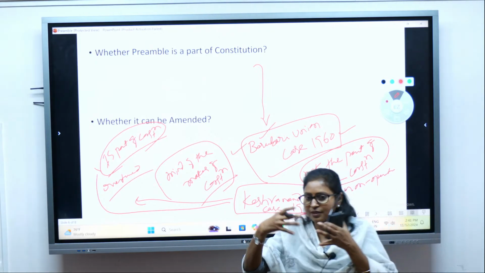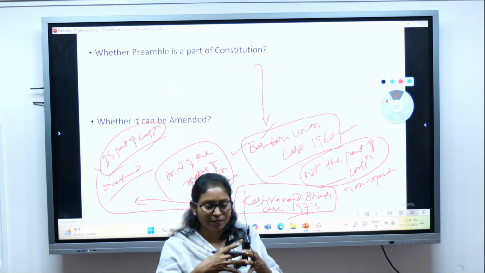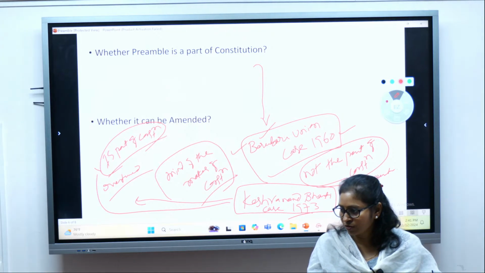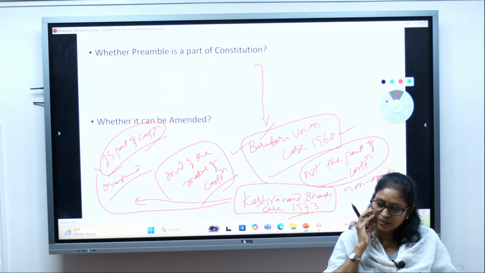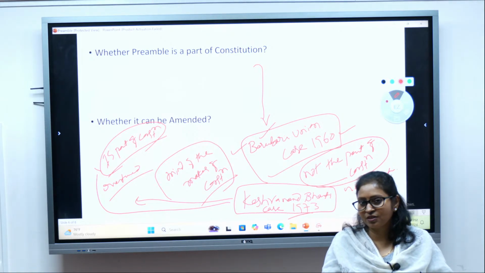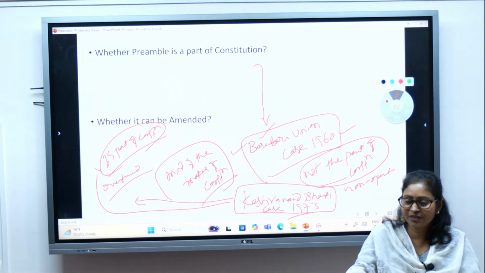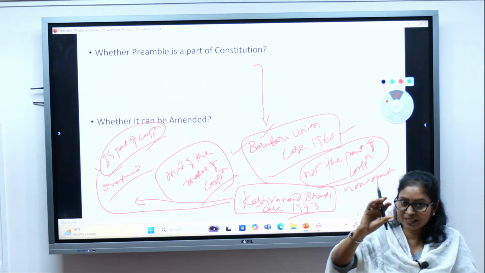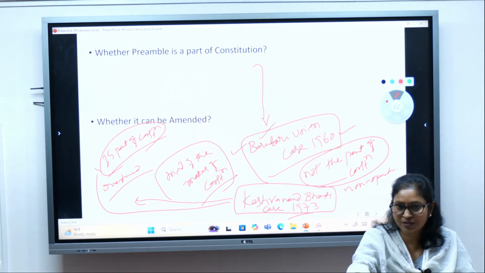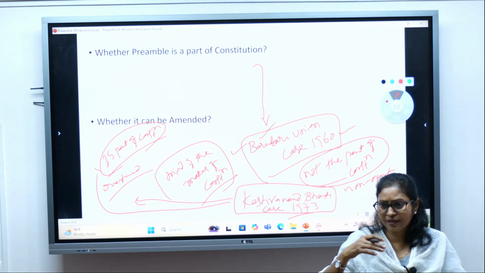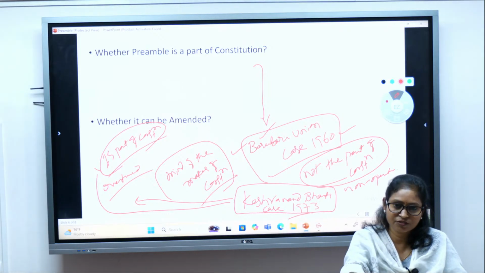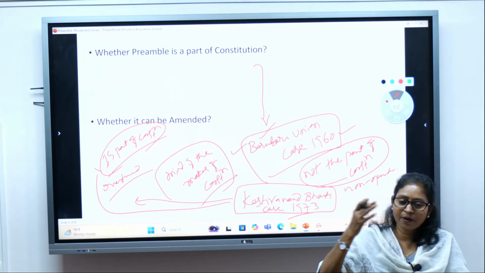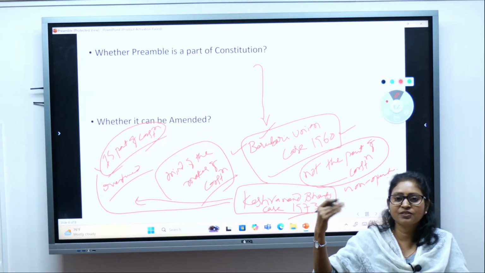Suppose now we are moving more towards liberal democracy and privatization, but we have mentioned India as a socialist country, so we don't know to what extent we will keep to that value, because in reality we are moving towards liberalization. Since the preamble is now a part of the constitution, there is scope for bringing changes in it.